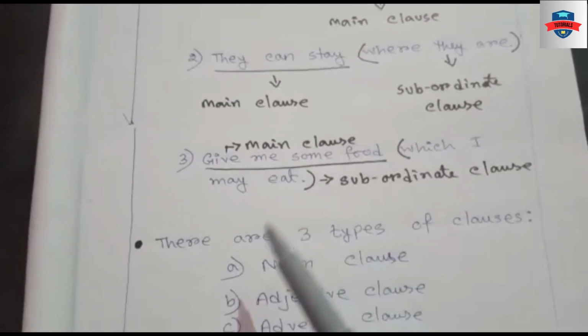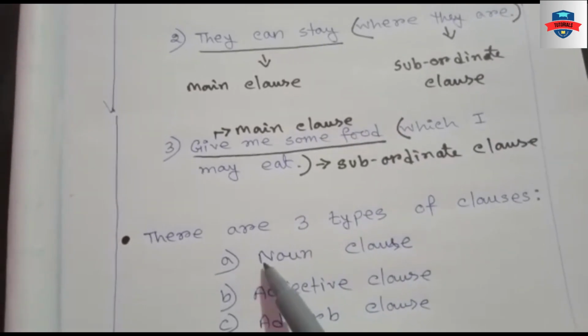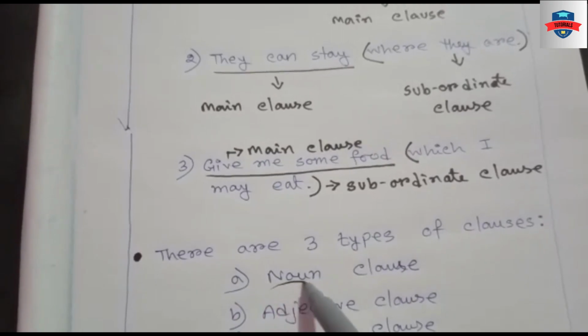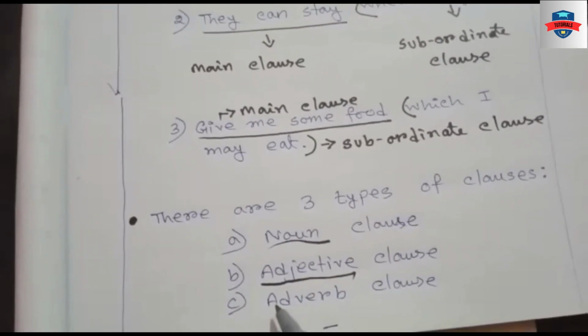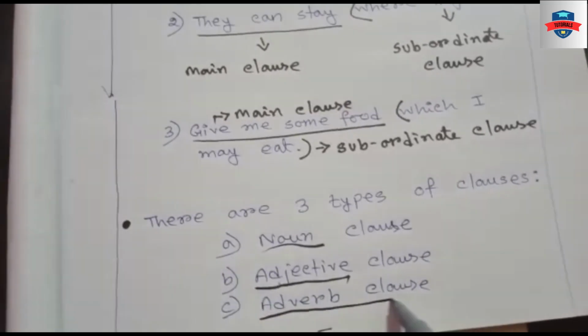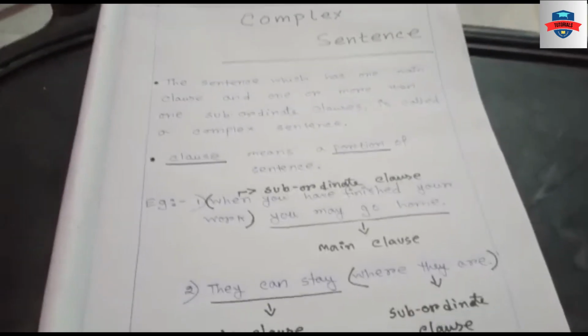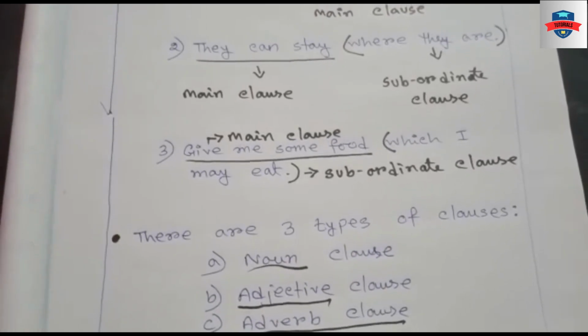Now, there are three types of clauses. Number 1, noun clause. Number 2, adjective clause. And number 3, adverb clause. Now, in the coming videos, I will elaborately explain noun clause, adjective clause and adverb clause.